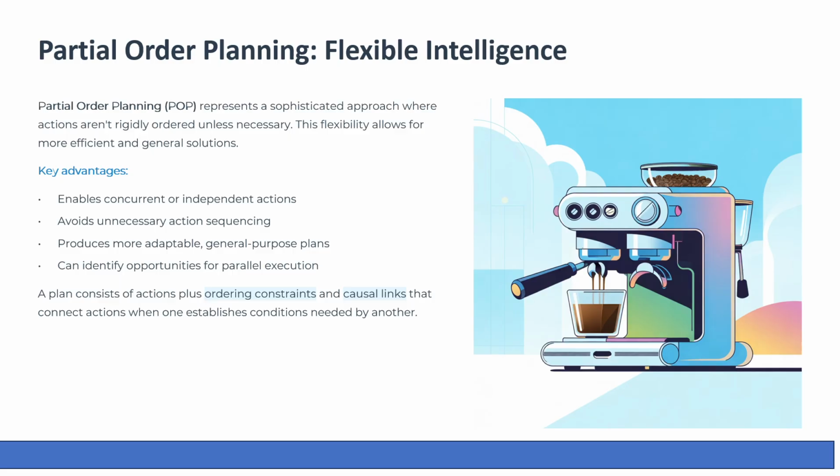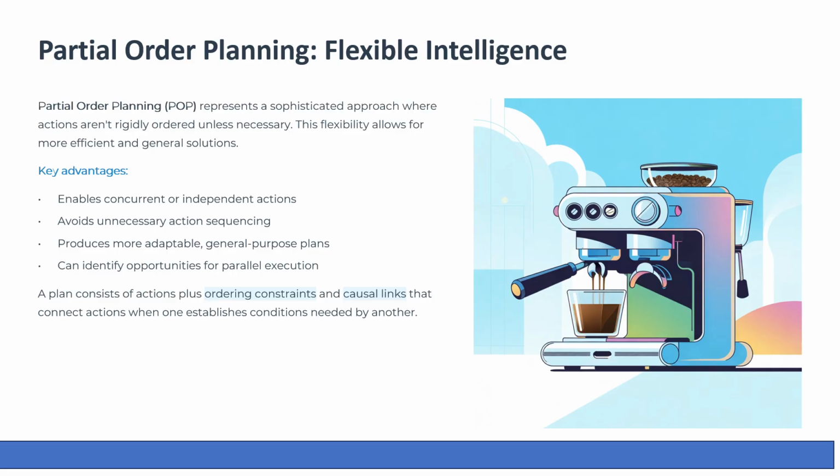Partial order planning is more flexible. Here's an interesting question for the students. If you need to make a coffee, do you have to grind beans before boiling water? The answer is no. These two actions are independent. This is where partial order planning, POP, comes in. In traditional planning, actions are strictly ordered, like action 1, then action 2, then action 3. But in POP, actions are ordered only when necessary, when one action depends on another.